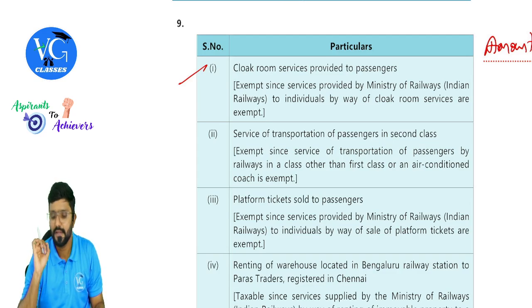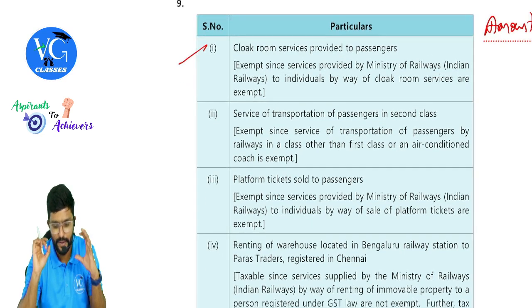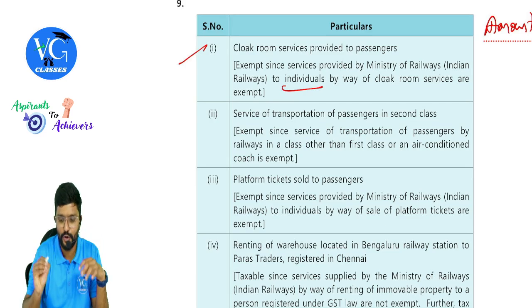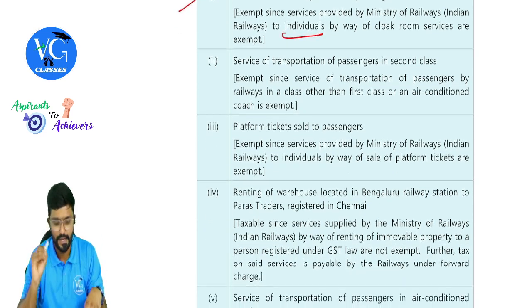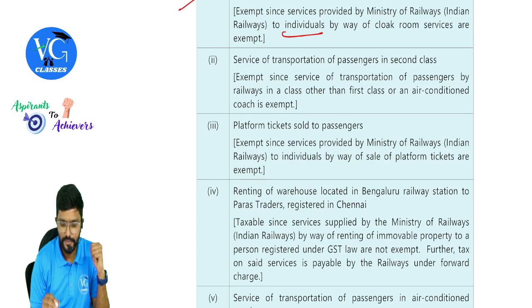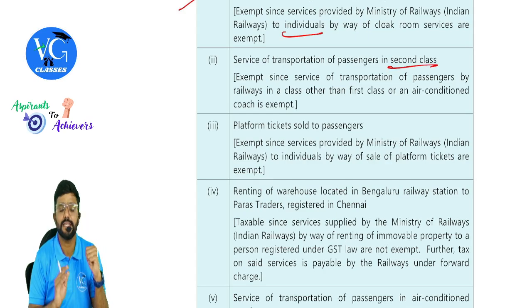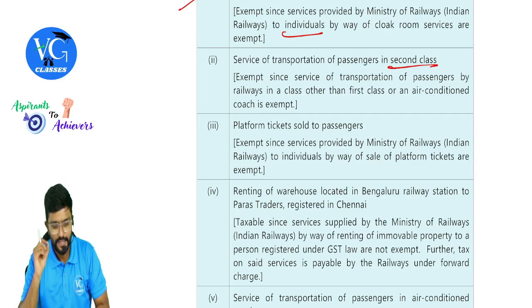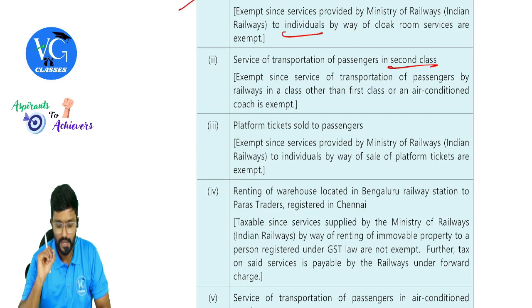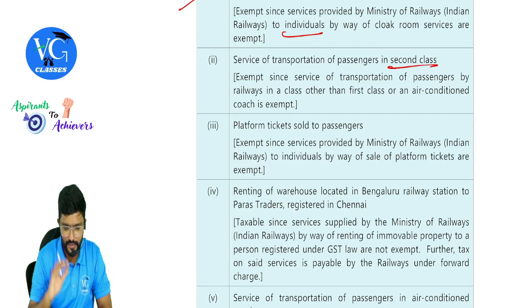Exempt, guys. This is exempt since services provided by the Ministry of Railways, Indian Railways to individuals by way of cloak rooms services are exempt. Service of transportation of passenger in the second class. Is it exempt, sir? Yes. Exempt since service of transportation of passenger by railways in a class other than the first class or air conditioned coach is exempt. All these are part of the exemption chapter, guys.